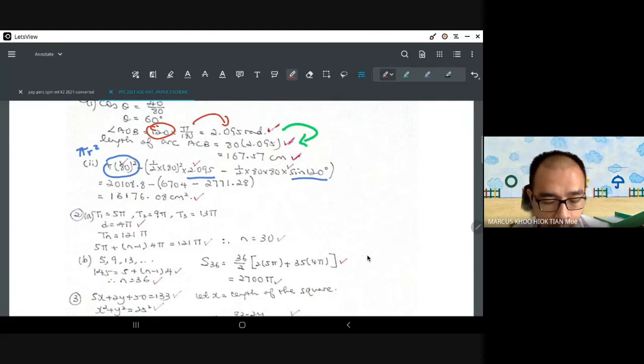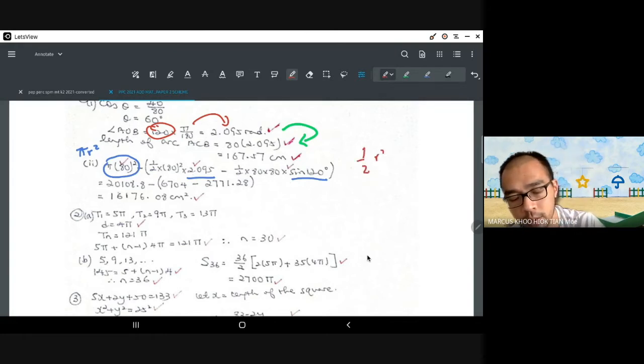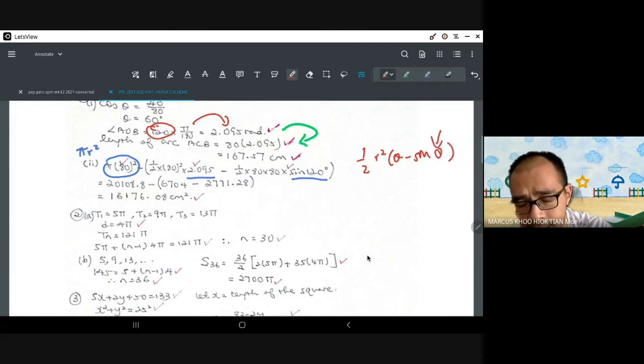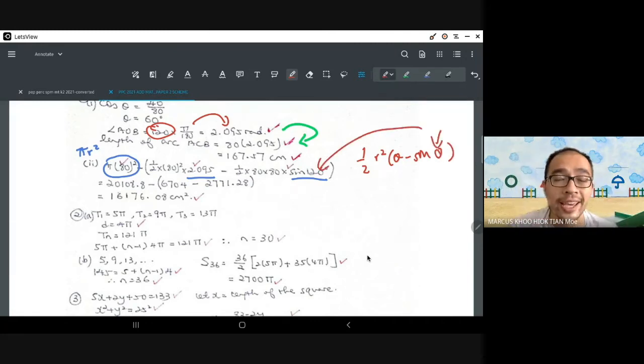You can count everything separately, or you can use 1/2 r squared times theta minus sine theta, except that remember, this theta is in radians. Unless you want to do the change and everything. Which will give you about 16176.08 cm squared, or something similar.